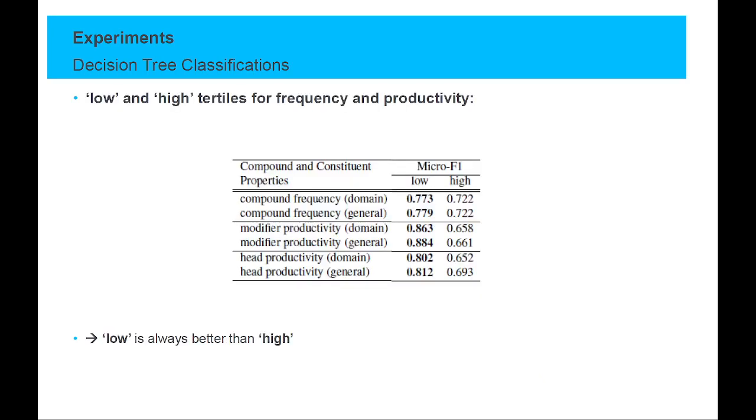Finally, in another experiment, we only looked at the extreme values of compound frequency and its constituents' productivity. There is a clear picture regarding the results. In all settings, we achieve the best results for the extremest lowest values and not for the high ones. So you can see that here. All that is in bold is the better result for the low values.